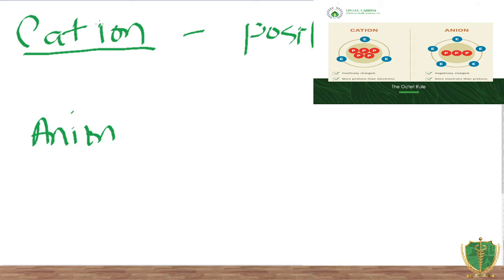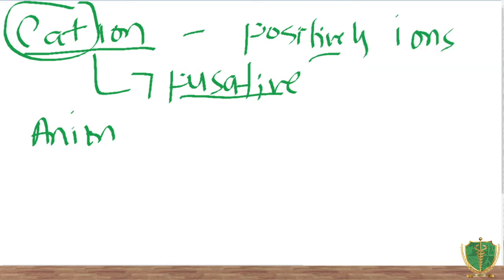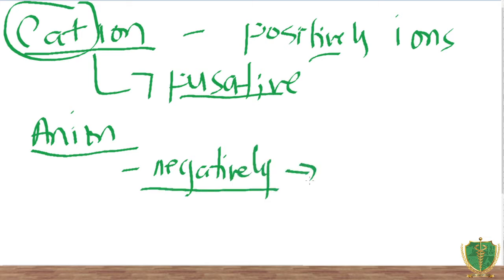So how are we going to take note of that? Cat, in Tagalog, is pusa. Plus-tive is pusative. That is our cations. Cations is the pusative. Cations are the positive ions. And anions, how are we going to take note that anions are negatively charged? Then it's up to you. Matanda ka na, kaya mo nang tandaan na ang anions ay ang negative, kasi ang cations mo na is your positive.